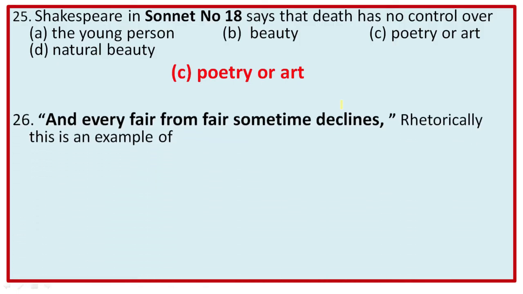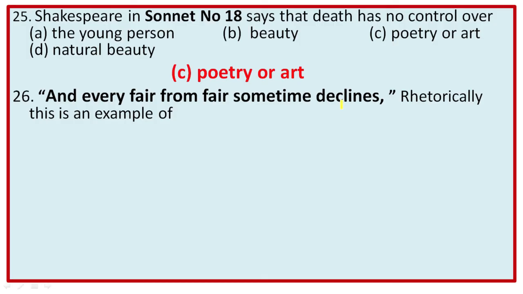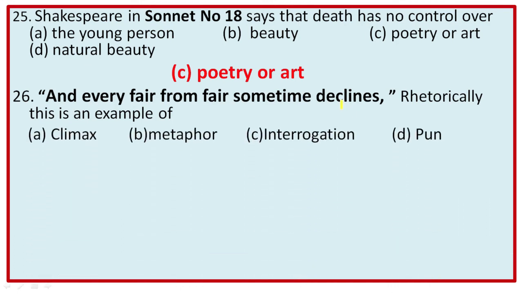Next, 26. And every fair from fair sometime declines. Rhetorically, this is an example of. The options are climax, metaphor, interrogation, pun. Climax, we know, a series of words or phrases arranged in an ascending order of importance. Metaphor, implied comparison. Interrogation, a question is asked but the answer is implied within the very question. For example, the opening line, shall I compare thee to a summer's day?